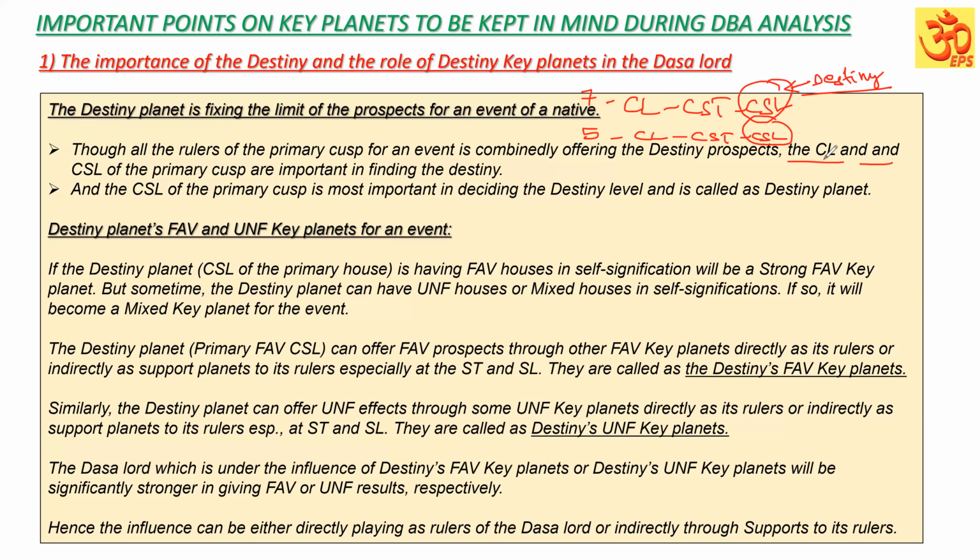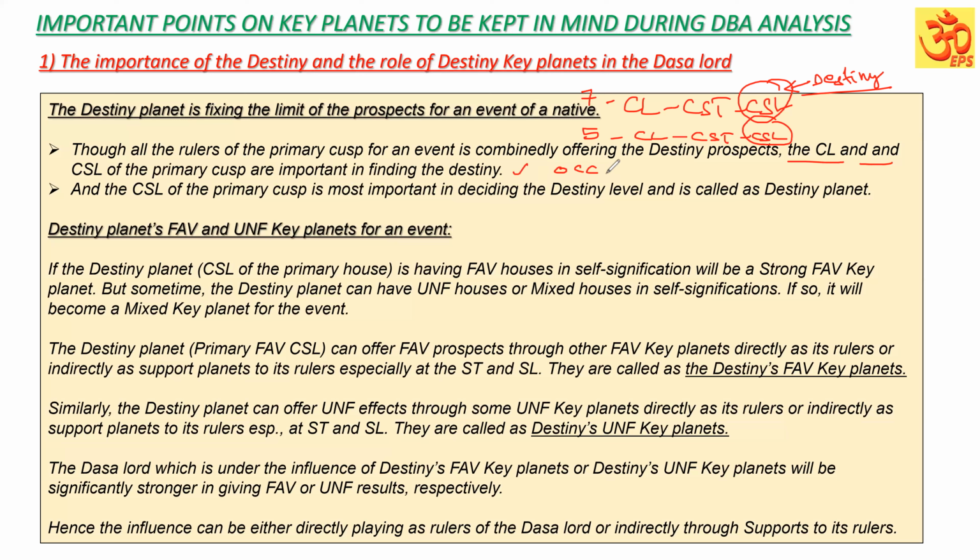So the cuspal lord is the source, the cuspal sublord is the result. What is indicated by the cuspal lord, if the sublord is also promising for the result, and both are favorable, it is going to be very good. So that is the one which we have studied under the destiny also. So the cuspal lord and the cuspal sublord of the primary house are important in finding the destiny.